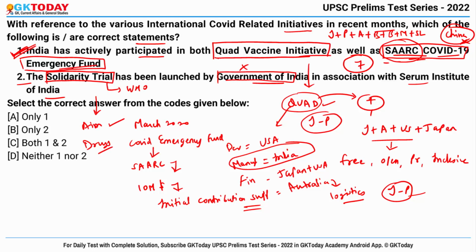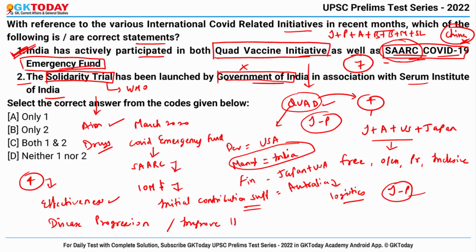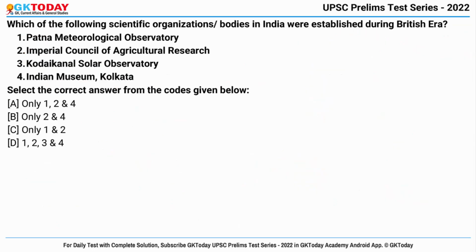This particular trial basically compares 4 treatment options against standard of care to assess their relative effectiveness against COVID-19. So by enrolling the patients from multiple countries, the trial aims to rapidly discover if any of the drugs slow down the disease progression or to check whether it can improve the survival. So this one is wrong because it is not an initiative of Government of India. So that's why only the first is correct.